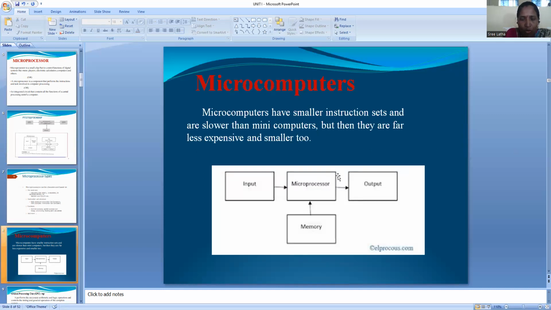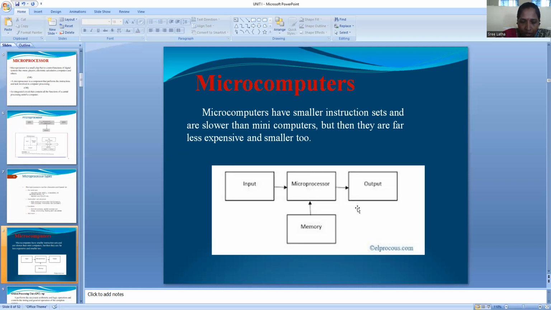Coming to microcomputers, they are nothing but microcontrollers. Microcomputers have smaller instruction sets and are slower than many computers, but they are very inexpensive and smaller too. See here: input, output, microprocessor, memory. Here also it is the same, but the internal and external connections will be different.